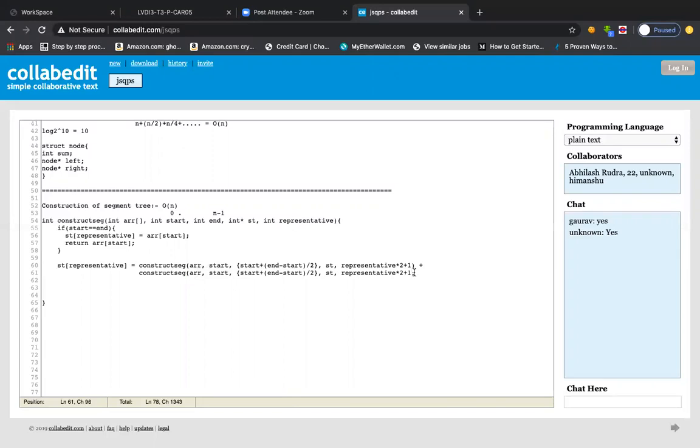Forget about this one actually. Do not look at the highlighted part because it is wrong at this moment, right? So anyway, what I'm trying to say is about the representation.